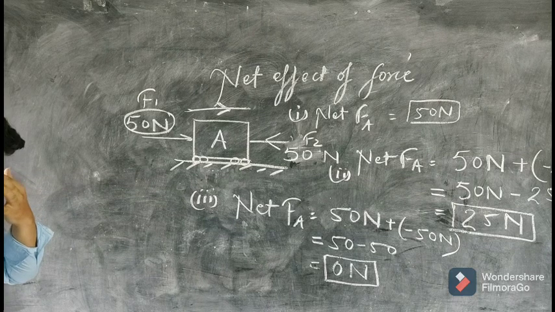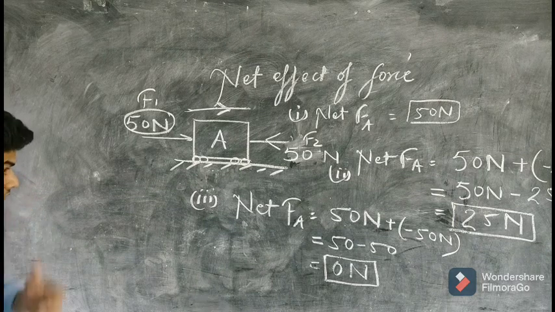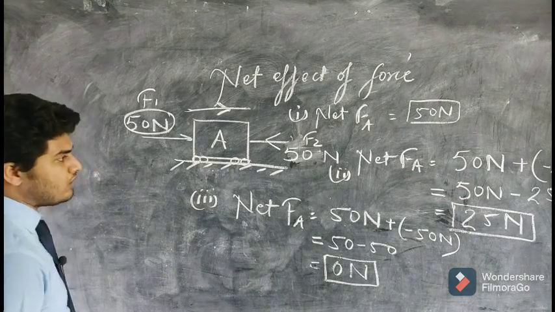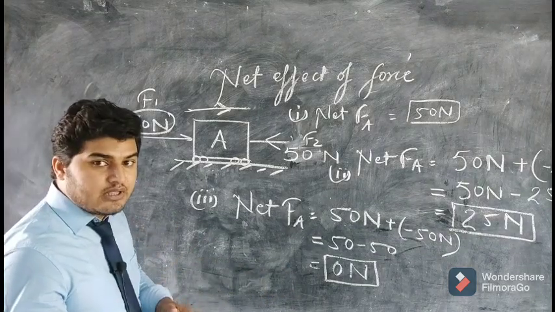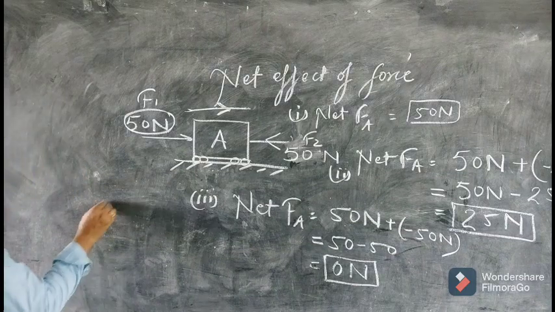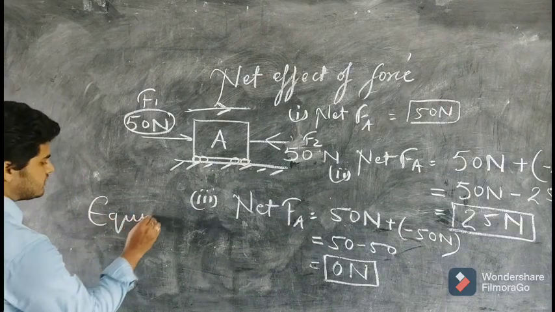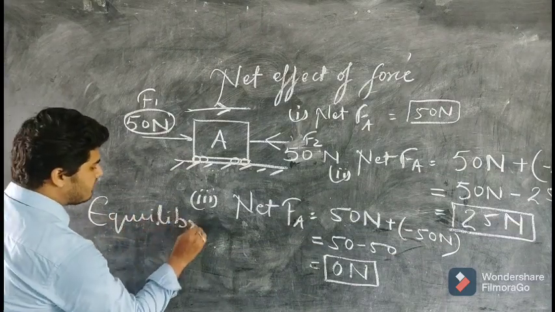Now in this case, when the body is stationary, a word comes which is used for such a situation, which is called equilibrium.